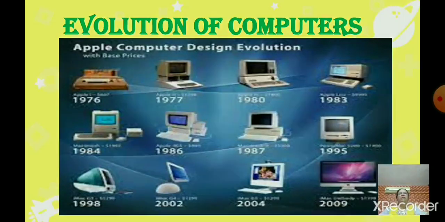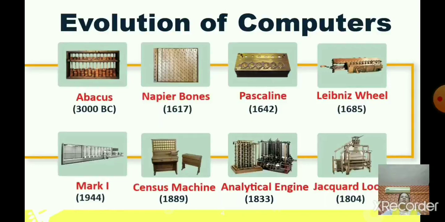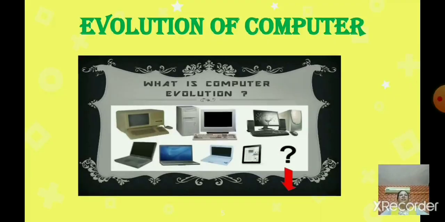So in this chapter we are going to learn several topics. That is, who invented the computer, early computing devices, all the calculating devices that have been developed in the history of computer. So that is abacus, Napier bones, Pascaline, Leibniz wheel. And the different generations of computer. So that is first generation, second generation, third generation, fourth generation and fifth generation.